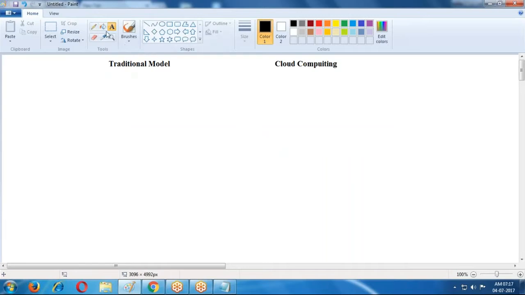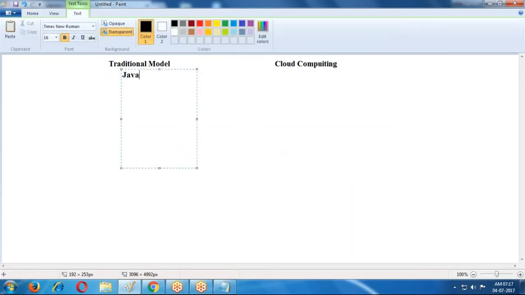Suppose I have one Java application and I want to access it. Can I access this Java application without installing any Java software on my machine?